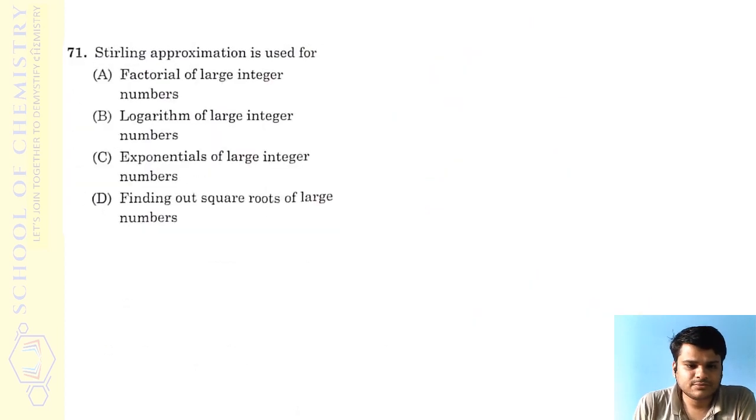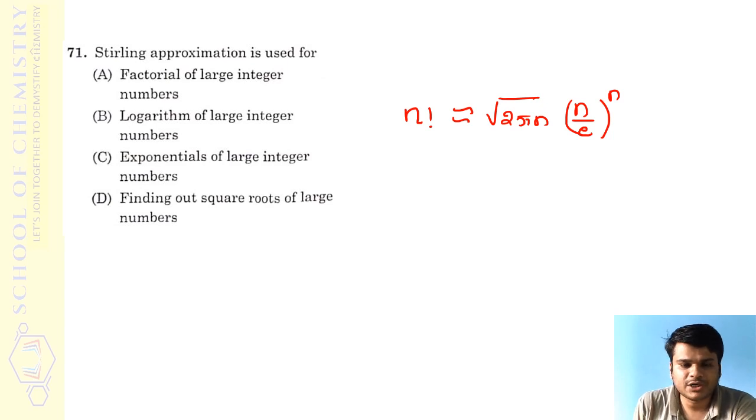So the next question was straightforward. A few questions from physical chemistry were very, very straight. This one, Stirling approximation. If you know when the Stirling approximation is used, it is very simple. The Stirling approximation is used to work out the factorial of very large numbers. Working out the factorial of very large numbers becomes difficult, so by making use of this approximation, a close value of the factorial of a very large number can be worked out. The equation I have given: n factorial is equal to square root of 2 pi n into n divided by e, where e is the exponential number, whole raised to n.